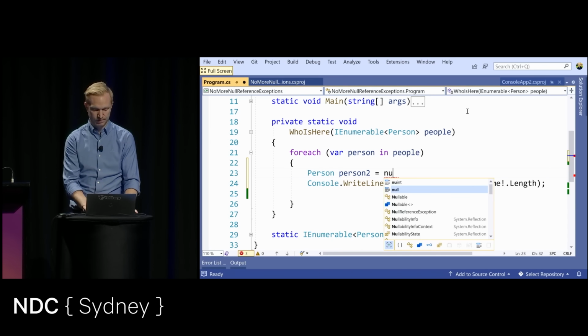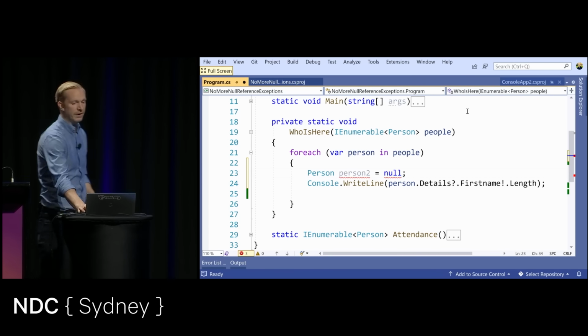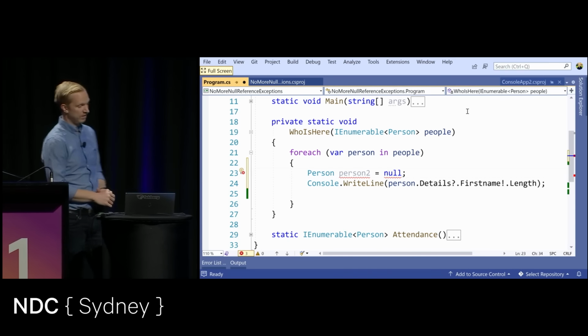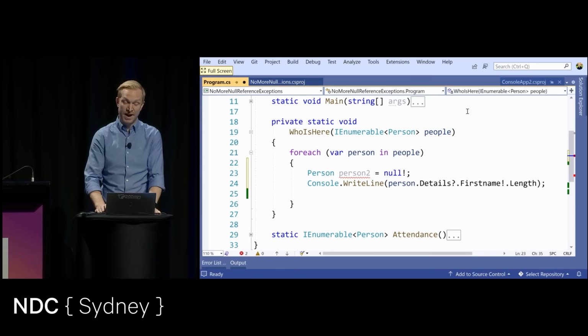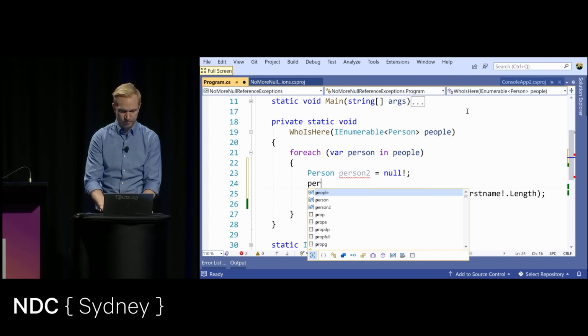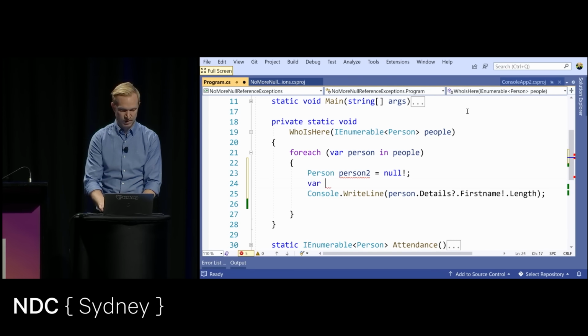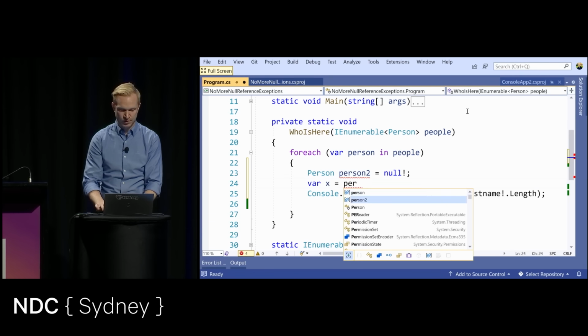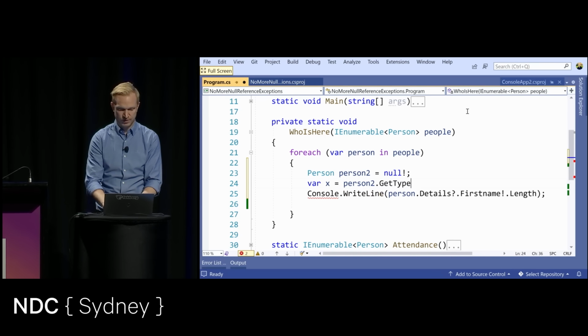Person2 is equal to null. It's going to give me a warning here, or an error saying that this is null, but I can tell the compiler that I'm smarter than you. And, well, we'll just get rid of that one as well. Person2 dot first name.